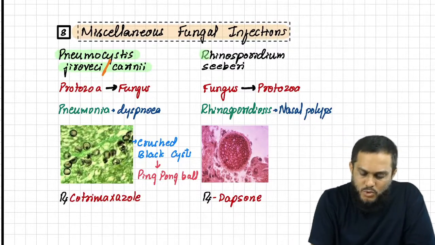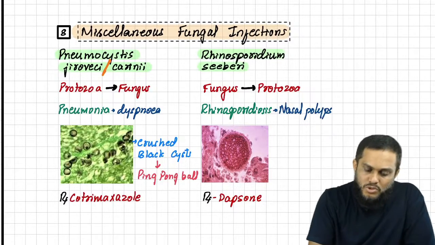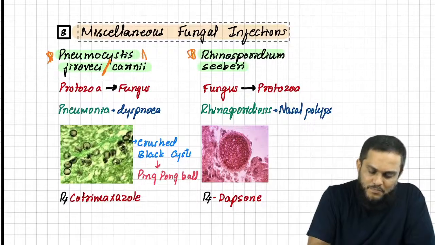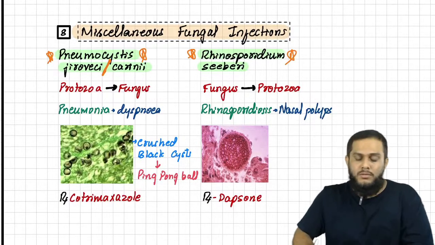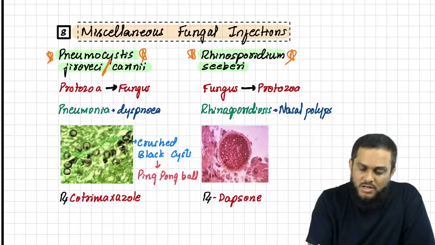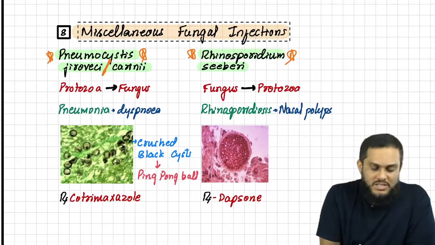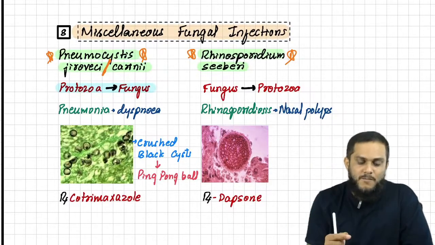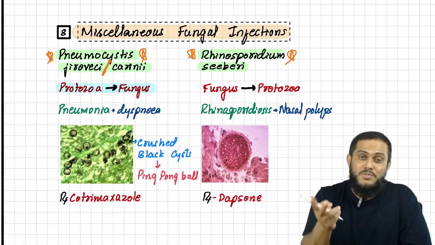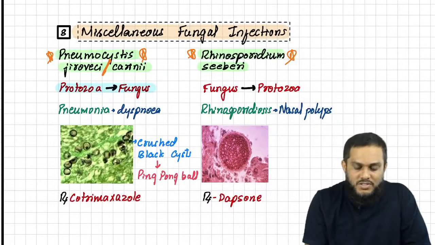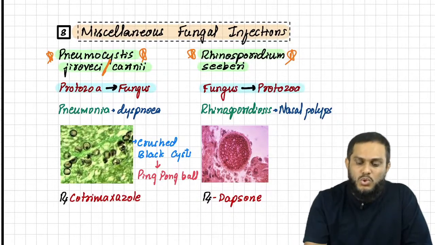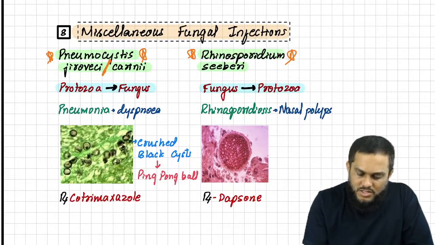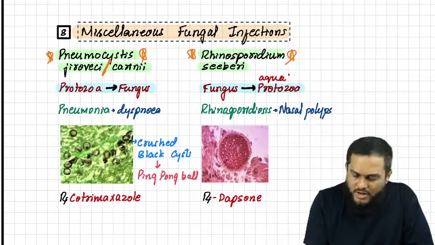One more is Rhinosporidium seeberi. Sir, I want to put star marks. Both are examiners' very favorite. And you also need to know that Pneumocystis jirovecii earlier was considered as protozoa, but now it is considered as fungus. Rhinosporidium seeberi is exactly the opposite. Earlier it was considered as fungus, but now it is known as aquatic protozoa.